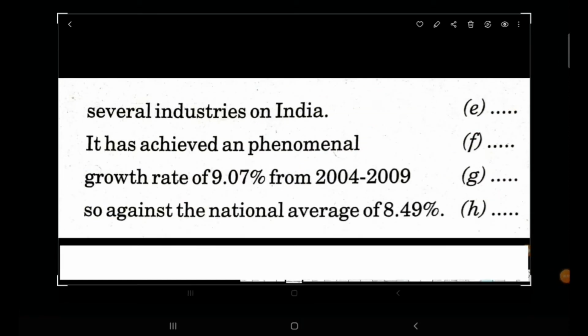Continuing with this previous passage, these are the next lines. Several industries on India. It can never be on. We'll have in here. That's an error. It has achieved an phenomenal. Again, an phenomenal is wrong because look here, the word phenomenal has got a consonant sound. So with a consonant sound we cannot have an. An is used with vowel sounds. So here we'll write a phenomenal.